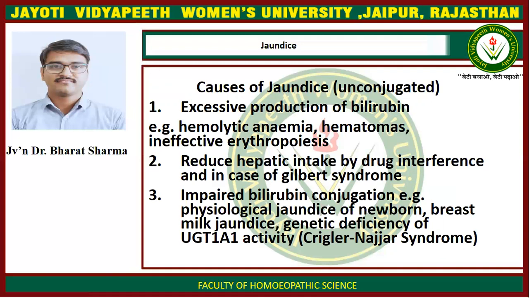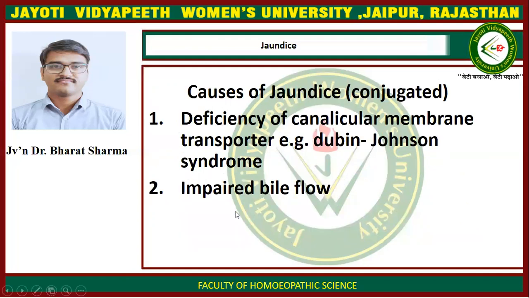Third is impaired bilirubin conjugation. Examples are physiological jaundice of newborn, breast milk jaundice, and genetic deficiency of UGT1A1 activity, also known as Crigler-Najjar syndrome. Causes of jaundice, especially conjugated jaundice: deficiency of canalicular membrane transporter, an example of which is Dubin-Johnson syndrome, and impaired bile flow.